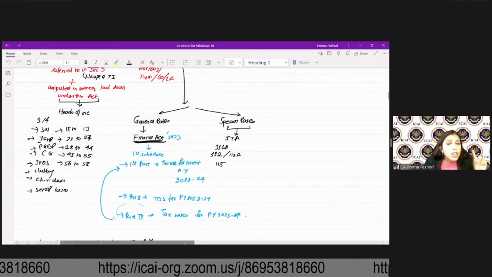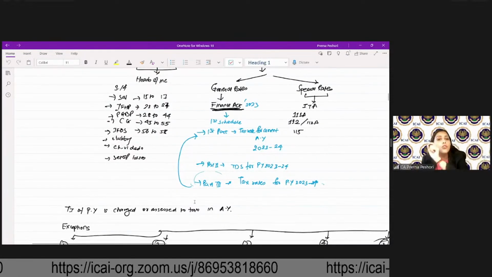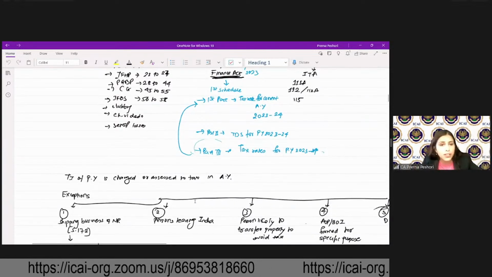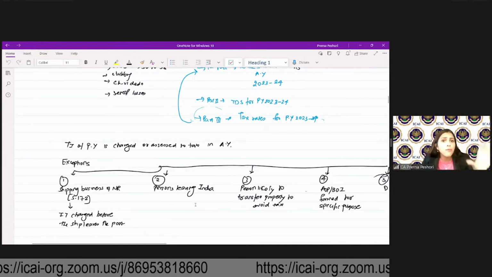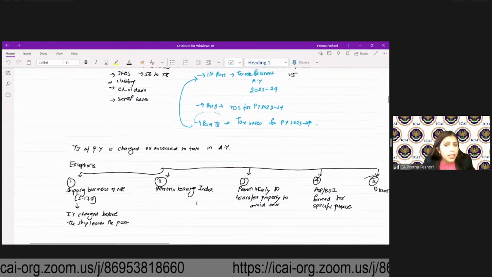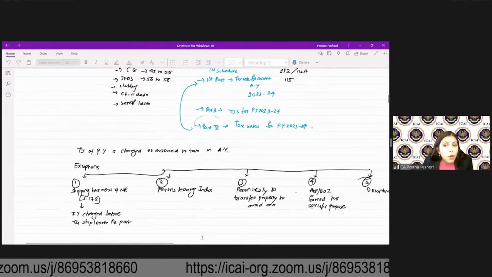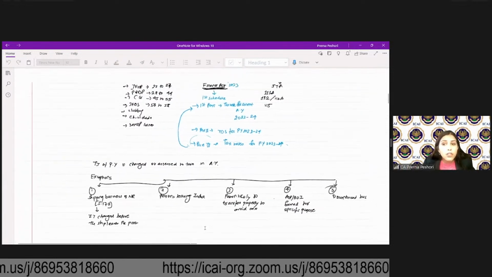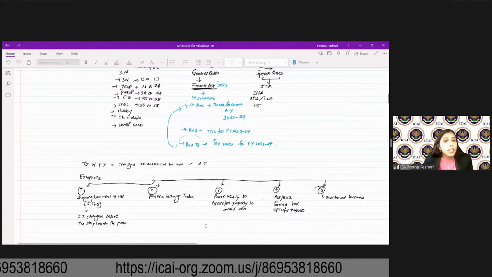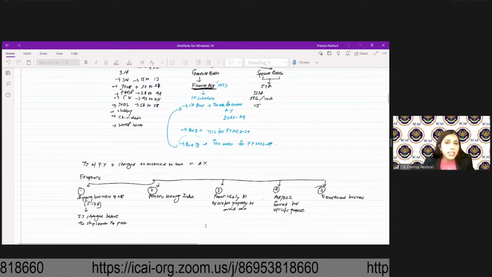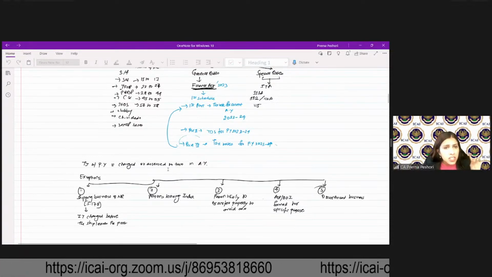So that is your first charging section, which is the total income into the tax rate will give you the income tax, which will be charged in the previous year. So total income of the previous year is charged or assessed to tax in the assessment year. However, there are exceptions to that. What are the 5 exceptions? Shipping business of a non-resident under 172, any person leaving India, person likely to transfer property to avoid tax, AOP or BOI which is formed for specific purpose, or discontinued business. In all these cases, the total income is assessed in the previous year itself, not in the assessment year. So total income of the previous year is assessed to tax in the previous year itself, right?